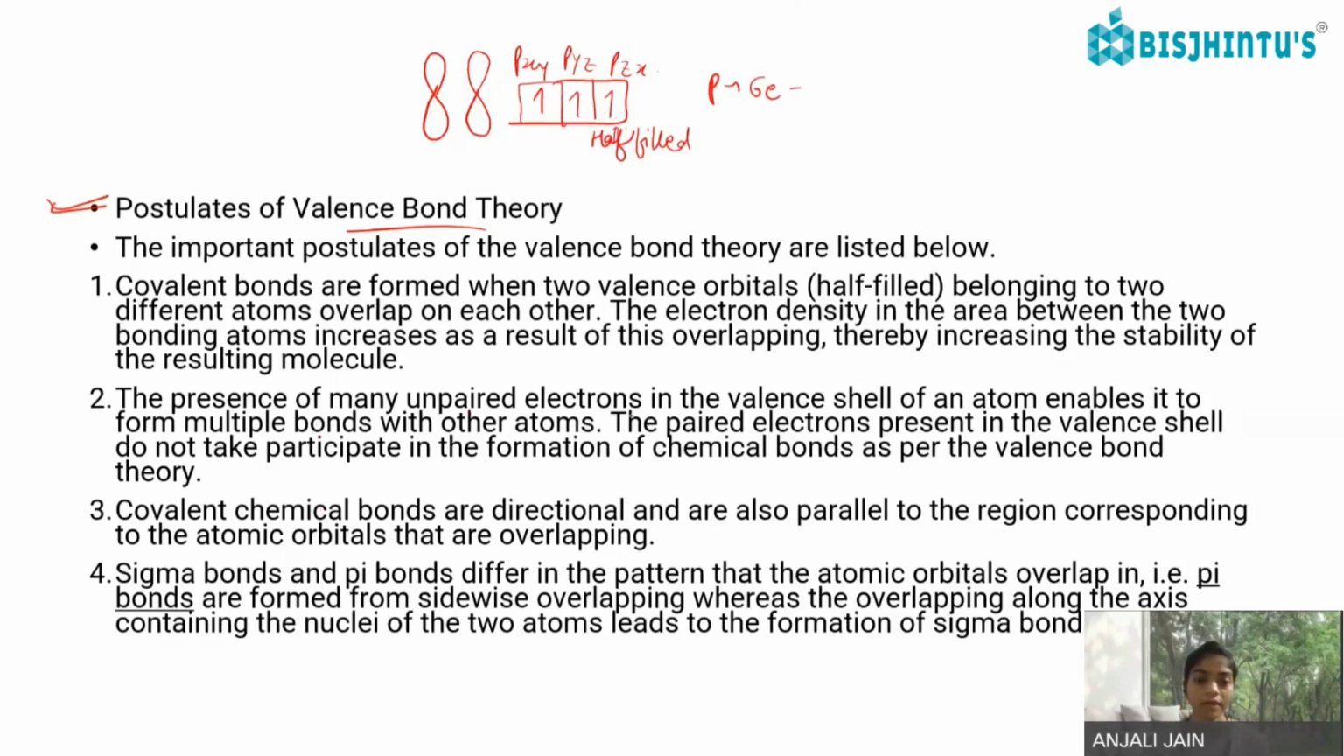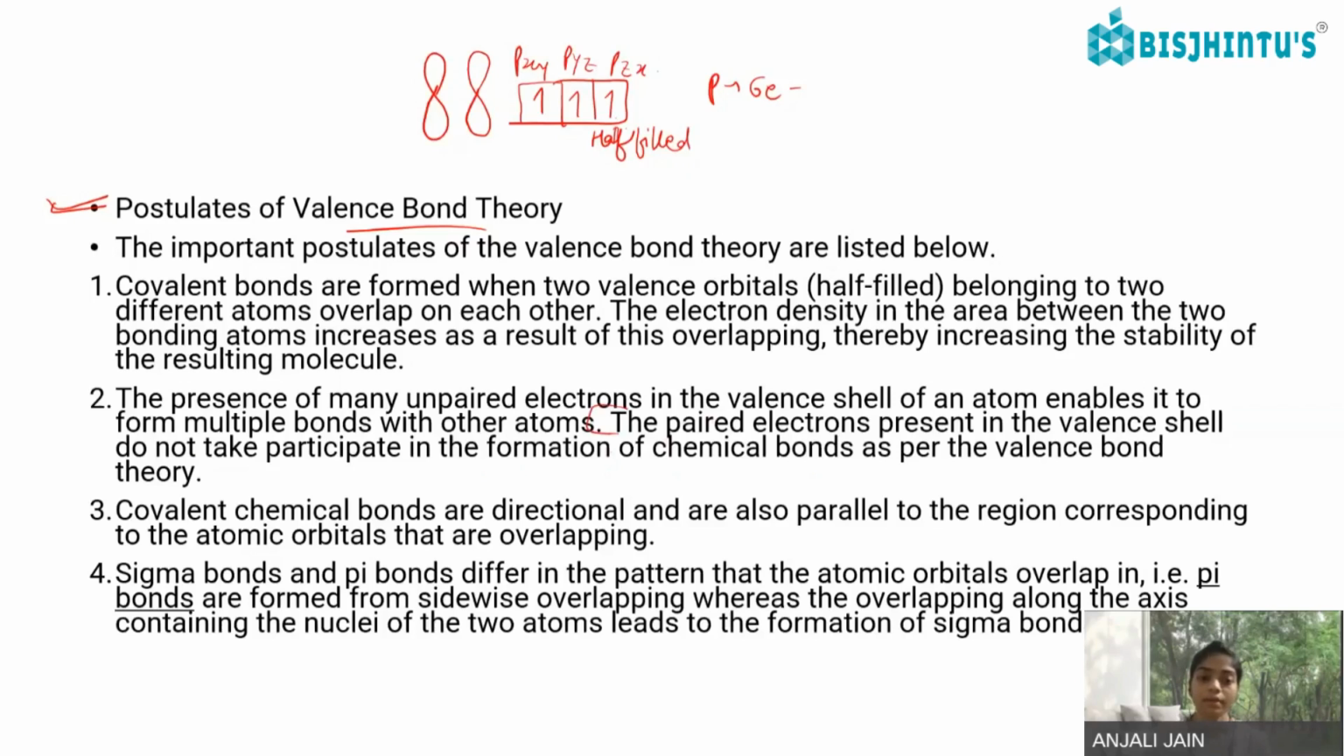Okay, so the presence of many unpaired electrons in the valence shell of an atom enables it to form multiple bonds with other atoms. The paired electrons present in the valence shell do not take part in the formation of chemical bonds. Okay, paired electrons are stabilized by themselves, so they will not take part in the chemical bond formation, as per the valence bond theory.